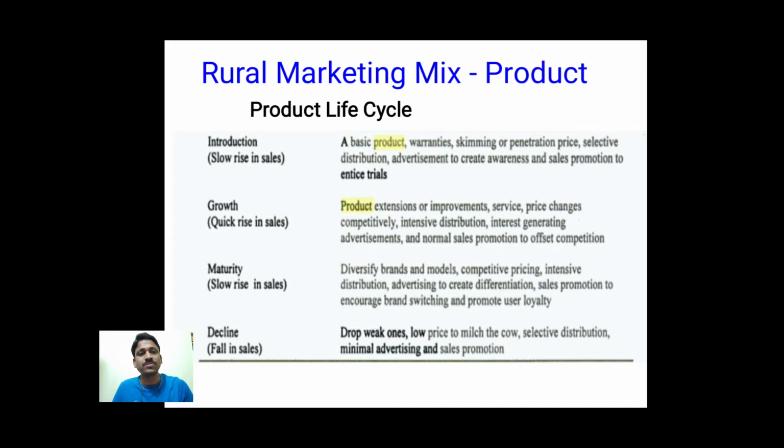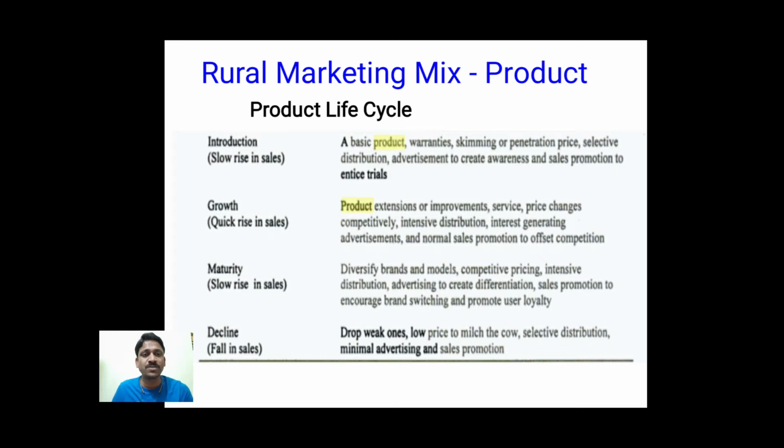Here all the potential buyers have come to know about our product, so we can see a quick rise in the sales. The product's existence and improvements are known by the customers. Here it is important to provide good service also, and the price also changes competitively because new competitors may enter the market by observing our quick rise in sales. So there is a possibility of new competitors entering the market. So definitely the price will also be reduced, and intensive distribution is required, not like before.